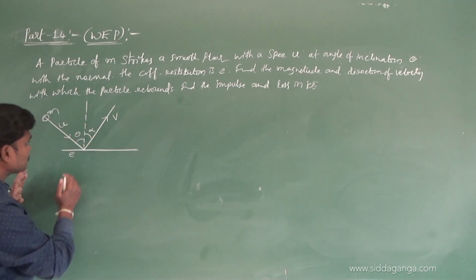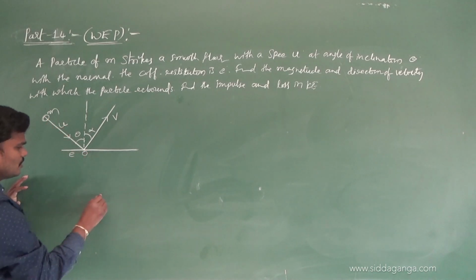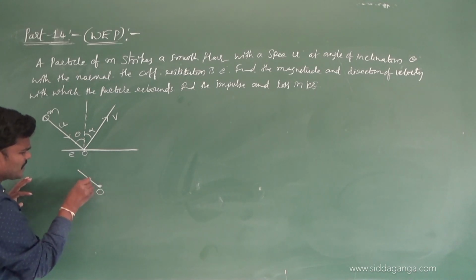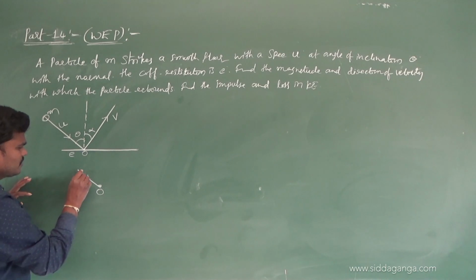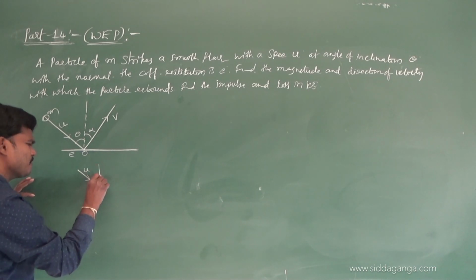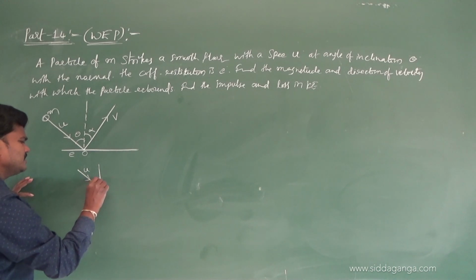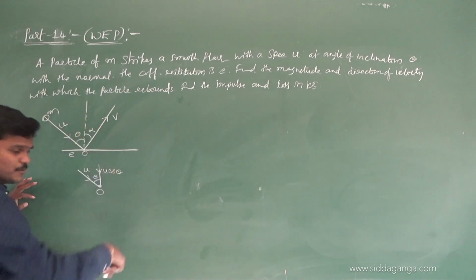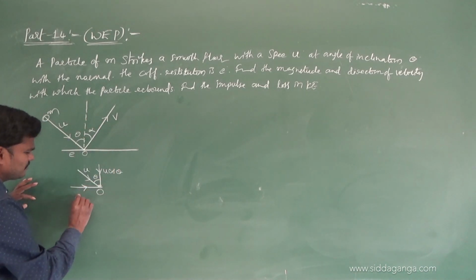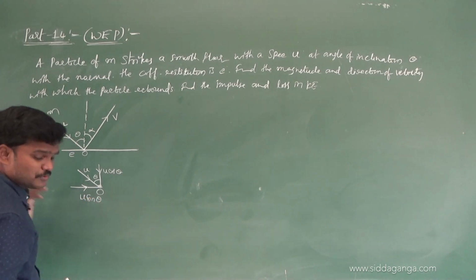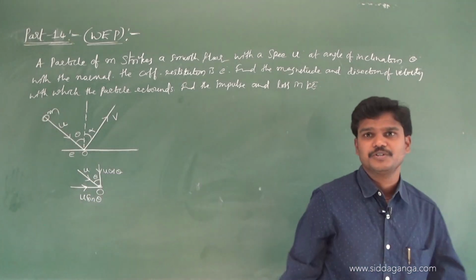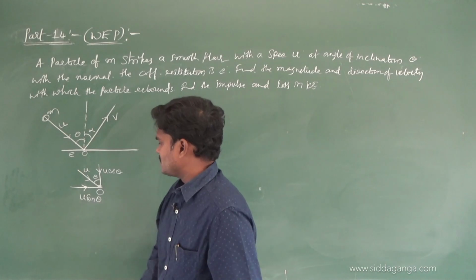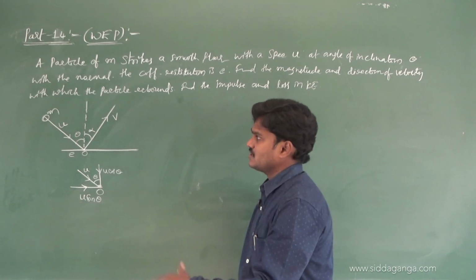Let me draw here. First you concentrate on u. Let us suppose this is O. At O, u is there like this. This is u, and this is the normal, and this is theta. So what is this component? Shall I write u cos theta? And this u sin theta? See, u is divided into two components, u cos theta and u sin theta. Clear?